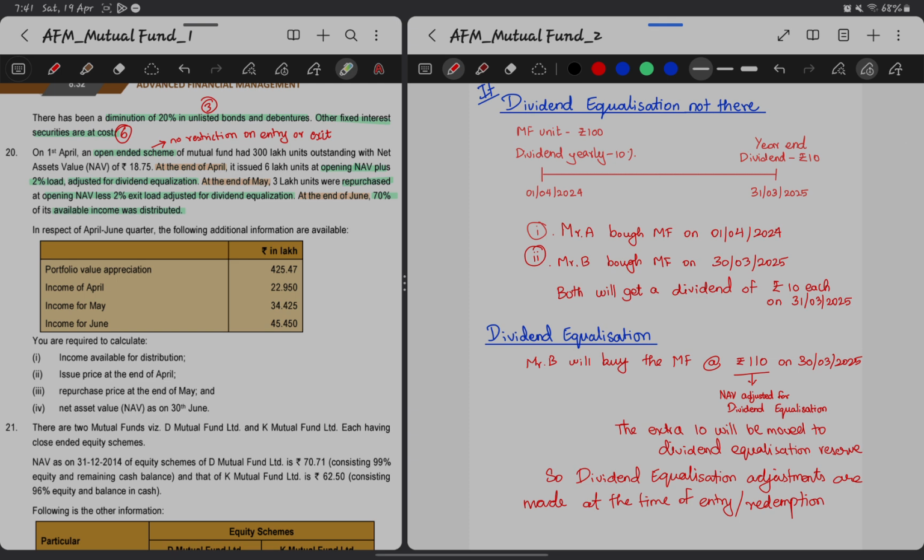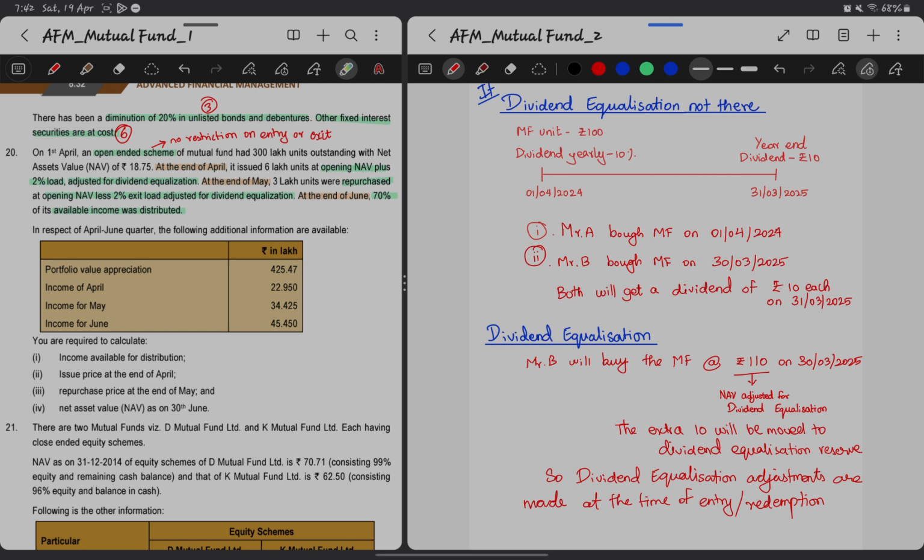Mr. B has bought it at 110 and he is also getting 10 rupees. So ideally the price again falls to 100 for Mr. B. Hence it is justified that Mr. A will get the benefit of the dividend. Here I have used only dividend as an example, but in actual scenarios and in the problems we'll be seeing the accrued income portion.